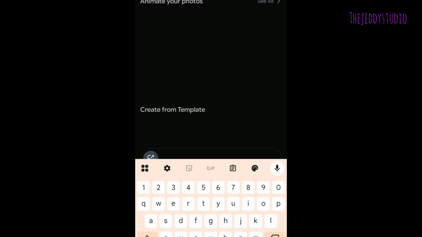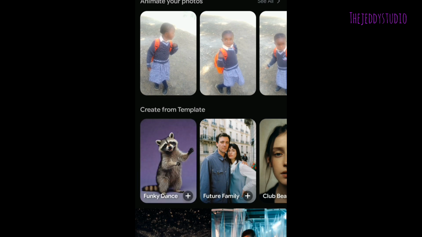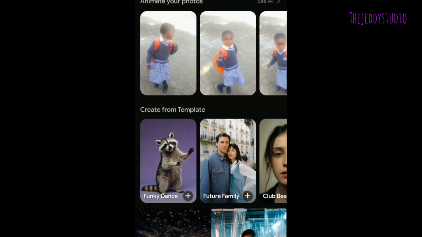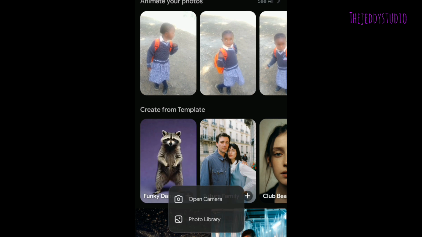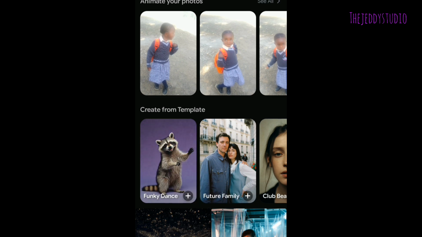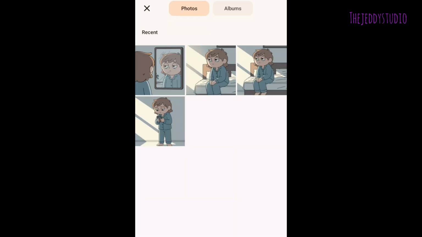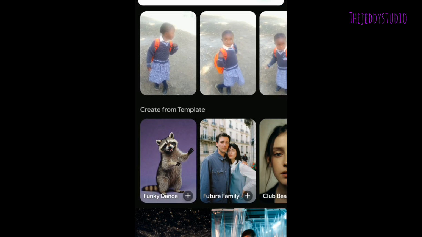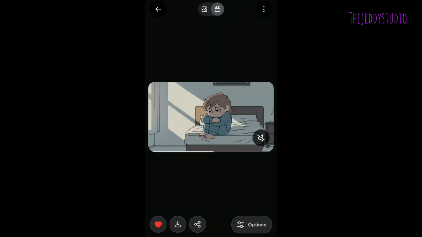Okay, click on imagine, click on add photo. You can see there is the photo icon there. Click on that photo icon, upload, click on photo library, and choose our first image that we want to turn into a video. So we are going to choose this. This was our first image. Forget about the reference image, the first image. That is the first image there. So you just click on it.